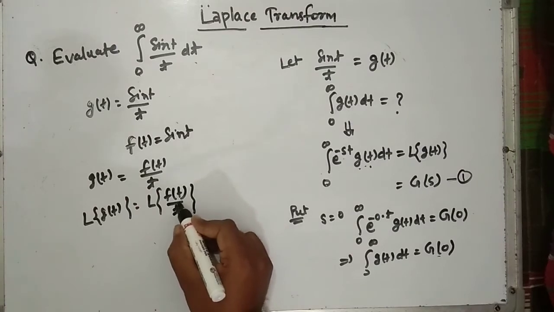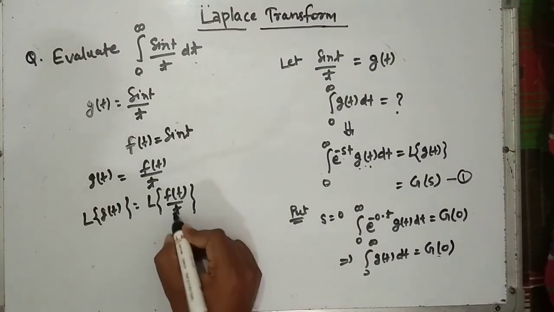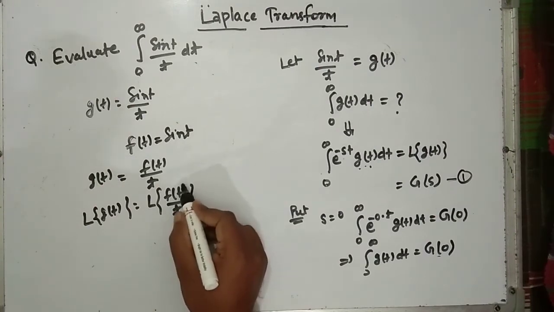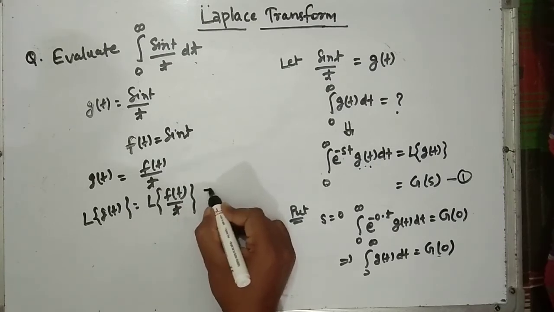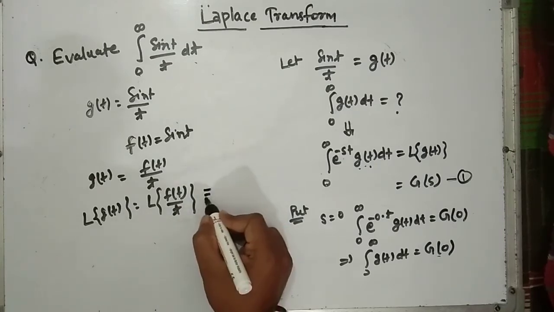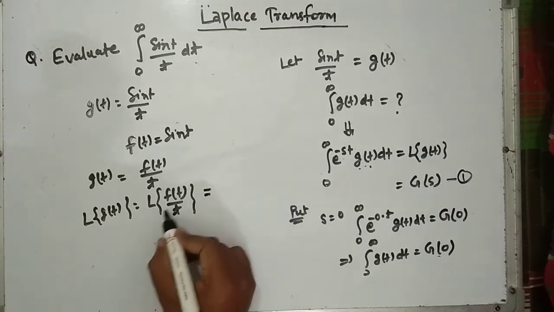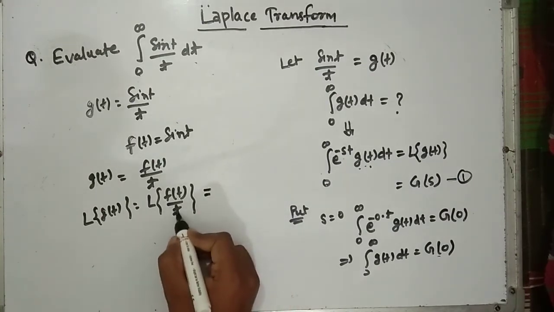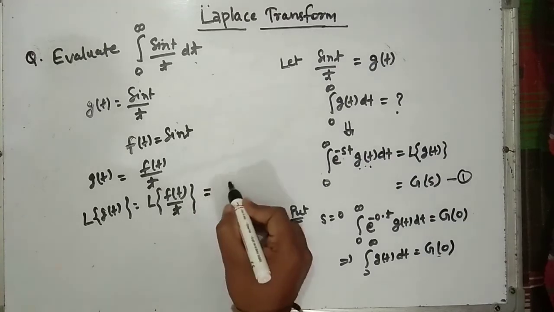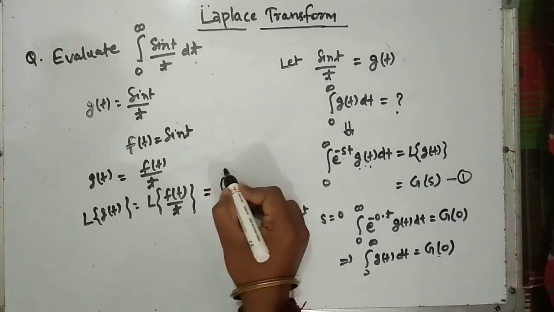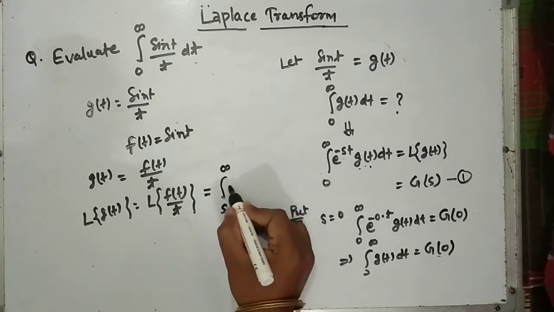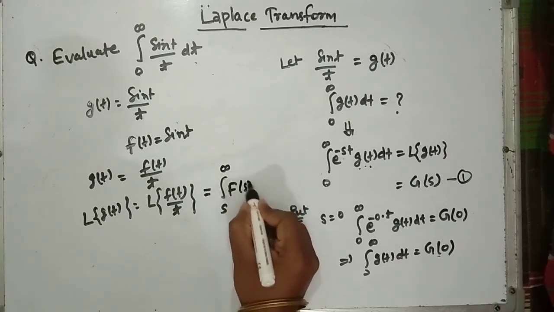We have studied in the previous lecture the property for when we divide a time domain function by t. The Laplace transformation will be in the integration form: the integral from s to infinity of F(s) ds. Here F(s) is the Laplace of f(t).